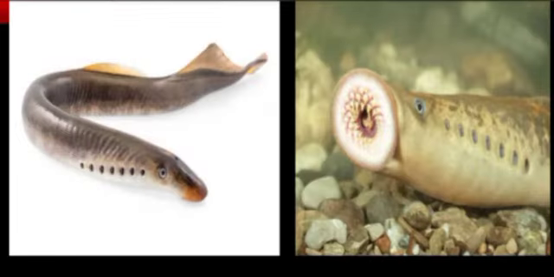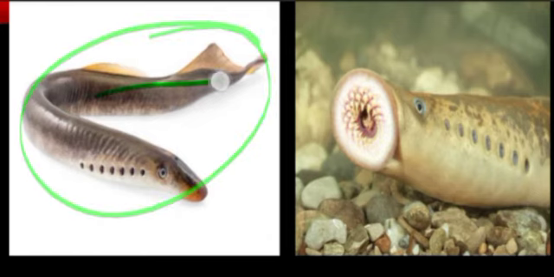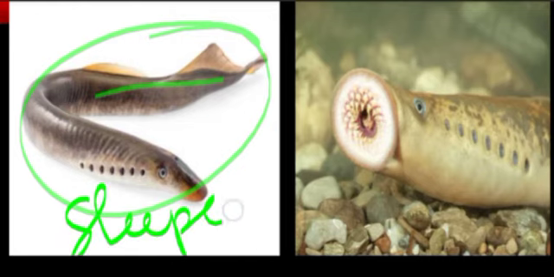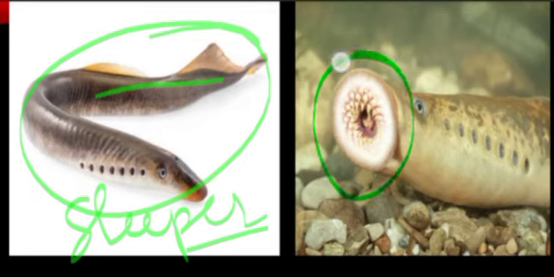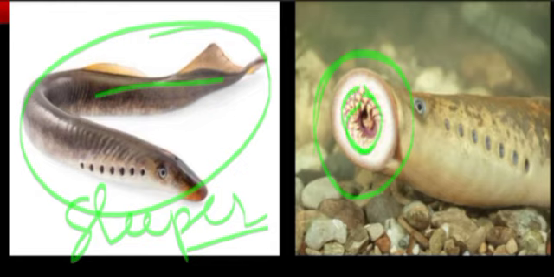So this is the lamprey. This is one type of fish which is thin and slipper shaped, we can say. Here you can observe it does not have jaws. It has certain teeth, but it does not have any jaw.